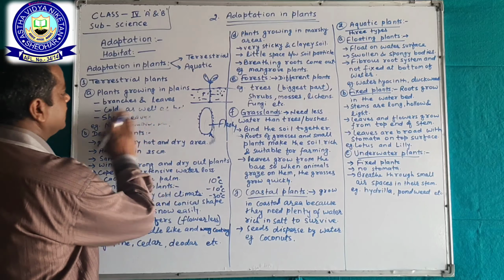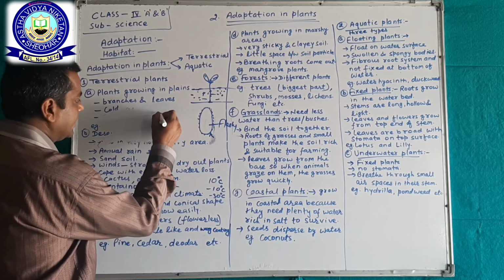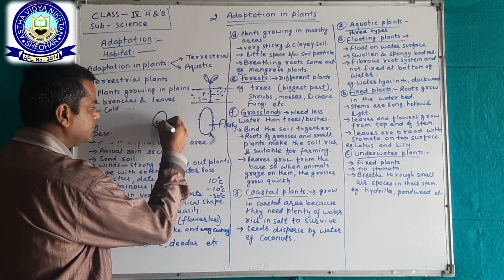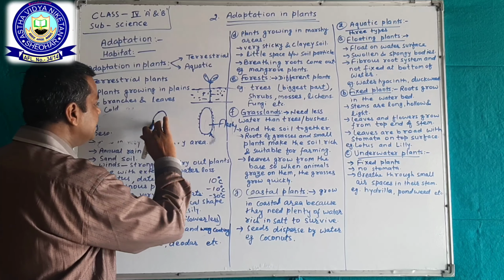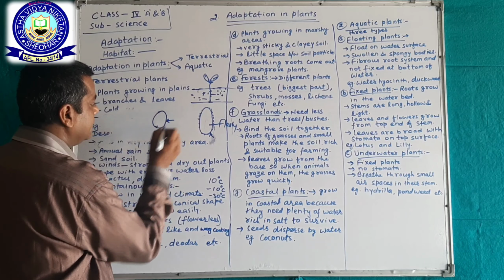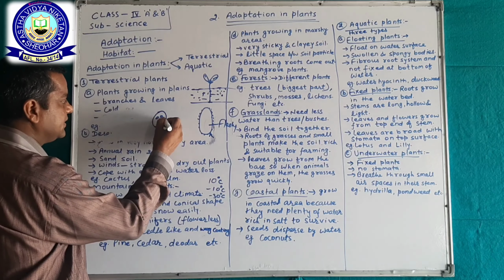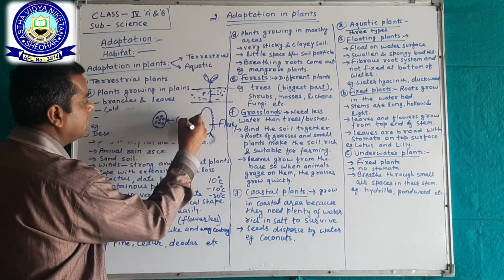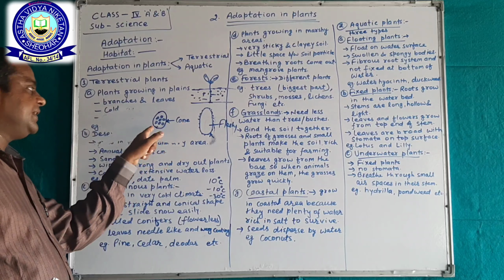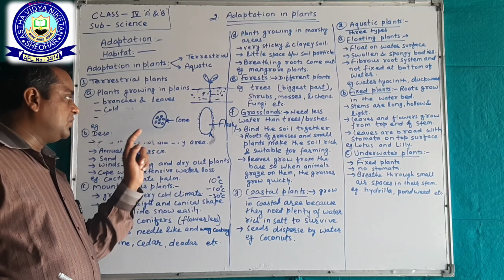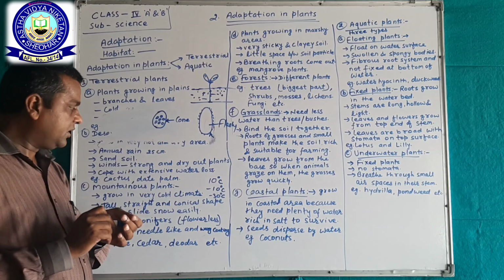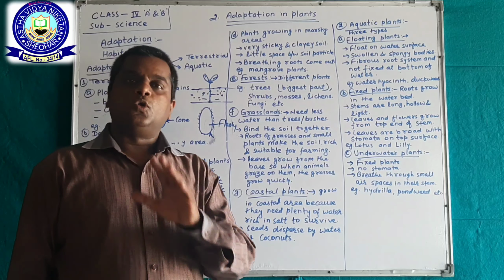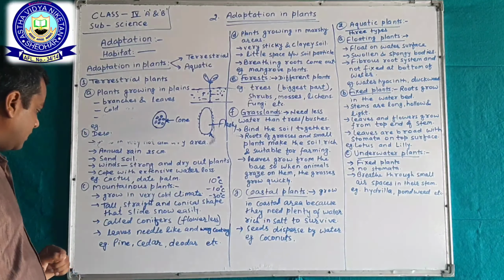There is a structure that holds the seeds inside, and that is called a cone. The seeds present in a conical structure are called conifers. That's why these plants are also known as conifers.